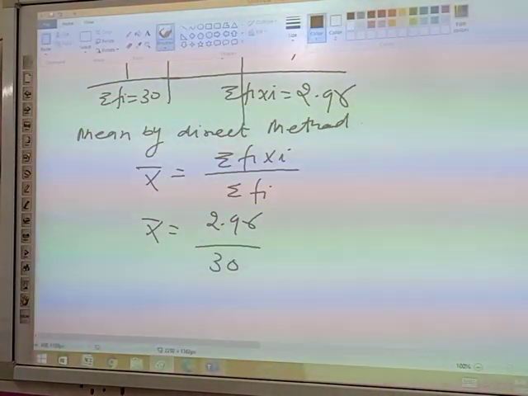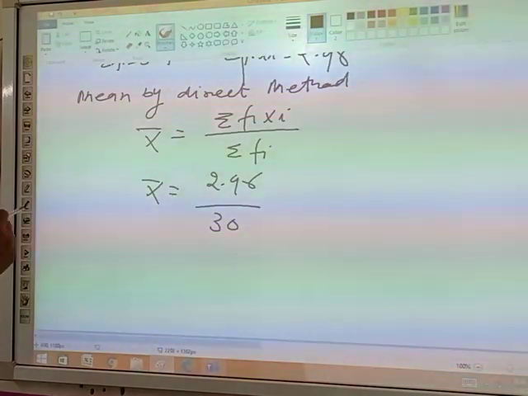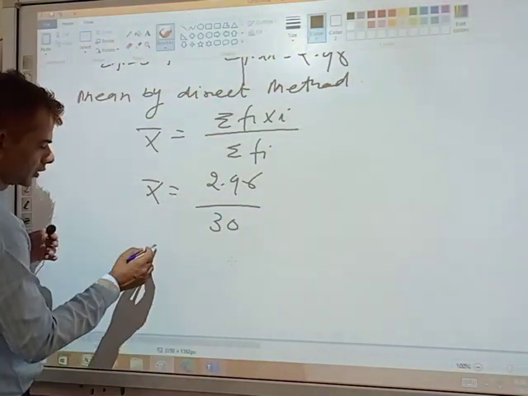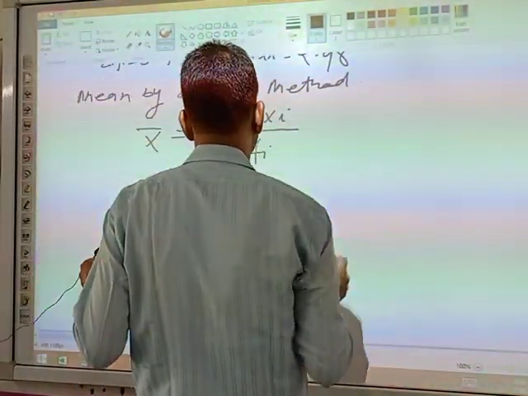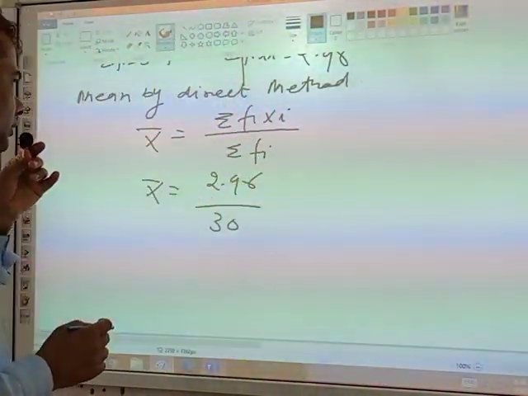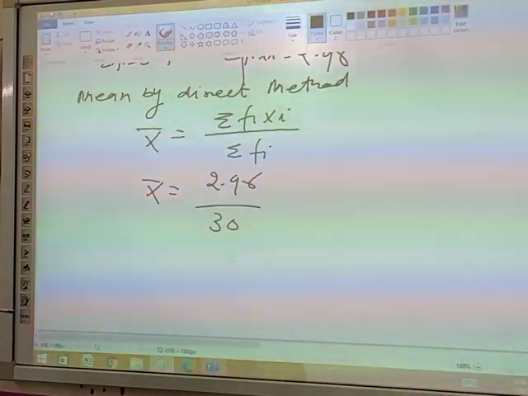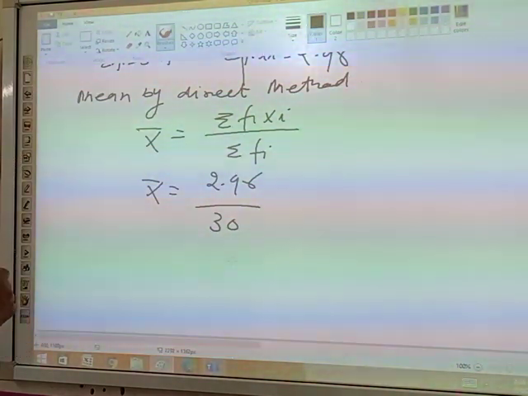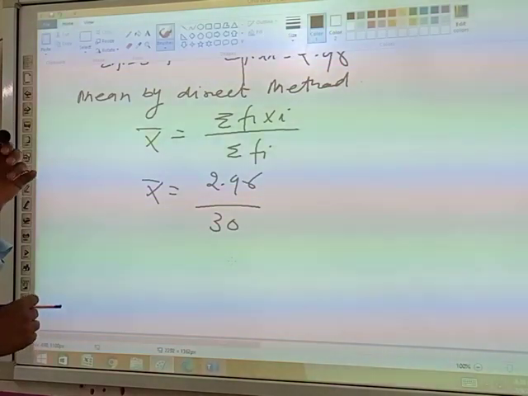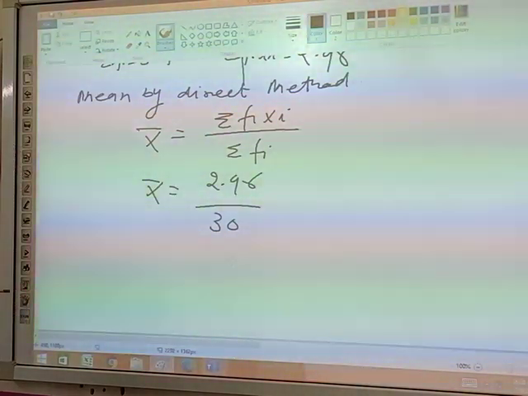In some questions where it is not mentioned whether to use direct method or step deviation, we can use any method. If a particular method is written, that is direct method, assumed mean method, or step deviation method, you have to follow that method. If it is not written, you can apply any method.